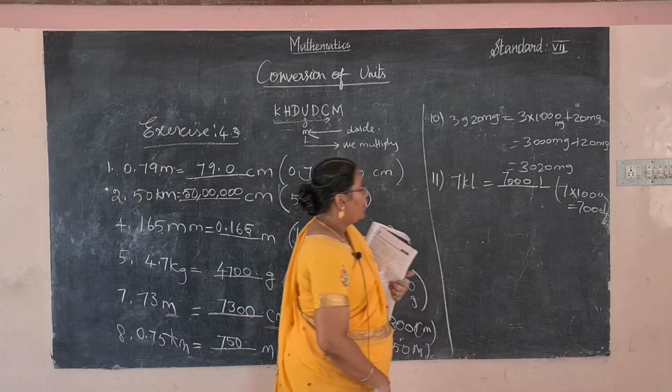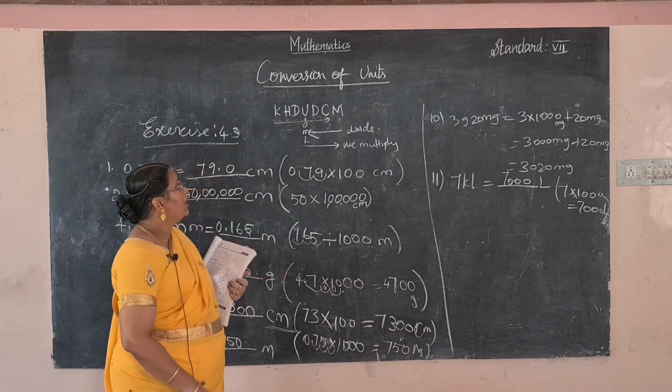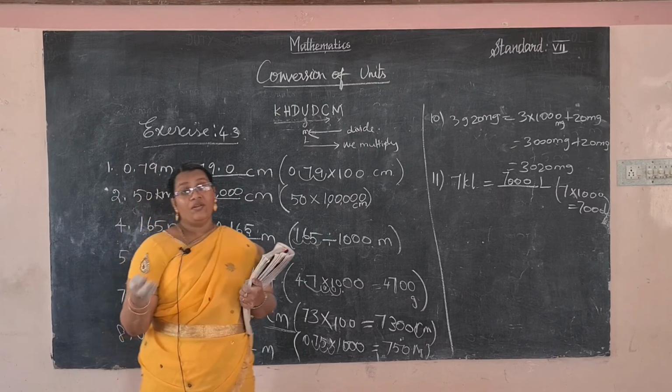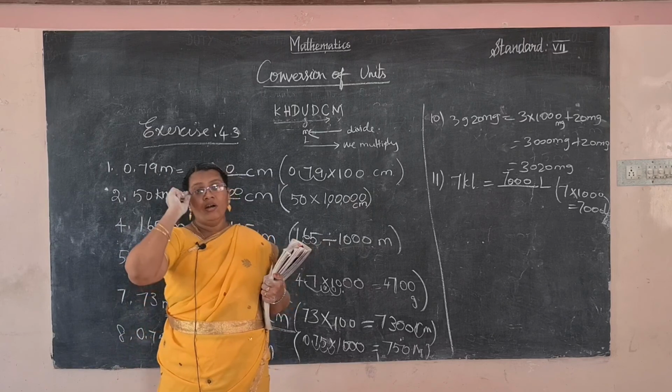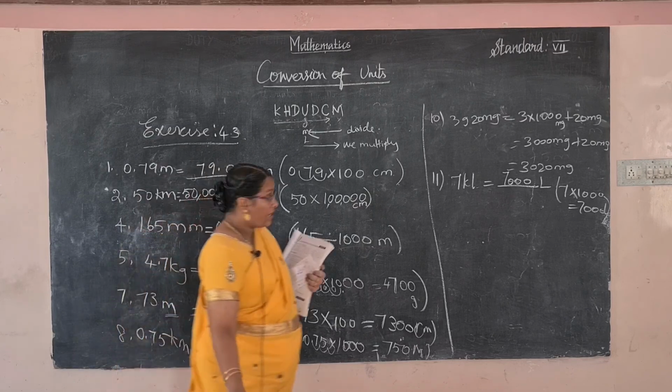Okay, I hope you have understood the concept. Largest value to smallest value we have to multiply, and smallest value to largest value we divide. Okay, I will write the homework.